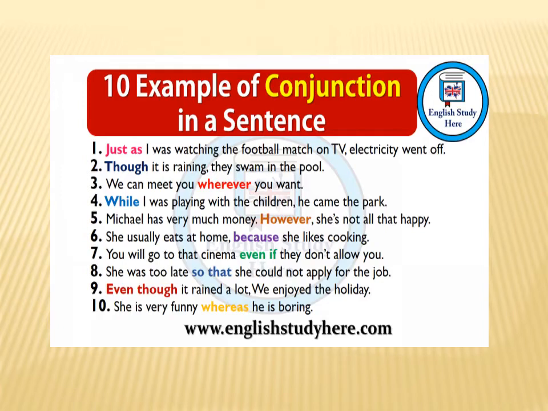In number 9 you will see, even though it rained a lot. This is the first part of the sentence. We enjoyed the holiday is another part of the sentence. In both these sentences you will see that even though is a conjunction, because you can write this sentence like this: we enjoyed the holiday even though it rained a lot. Even though can come in the middle of these two clauses.